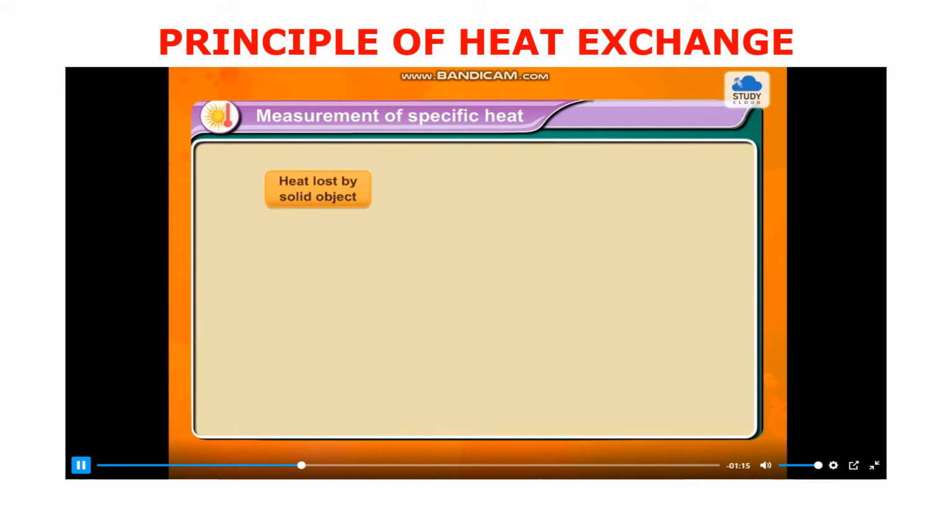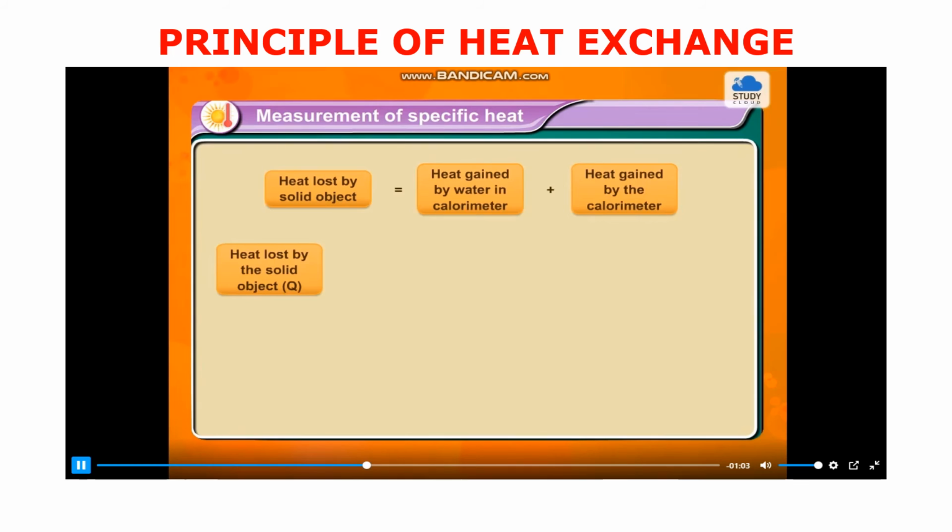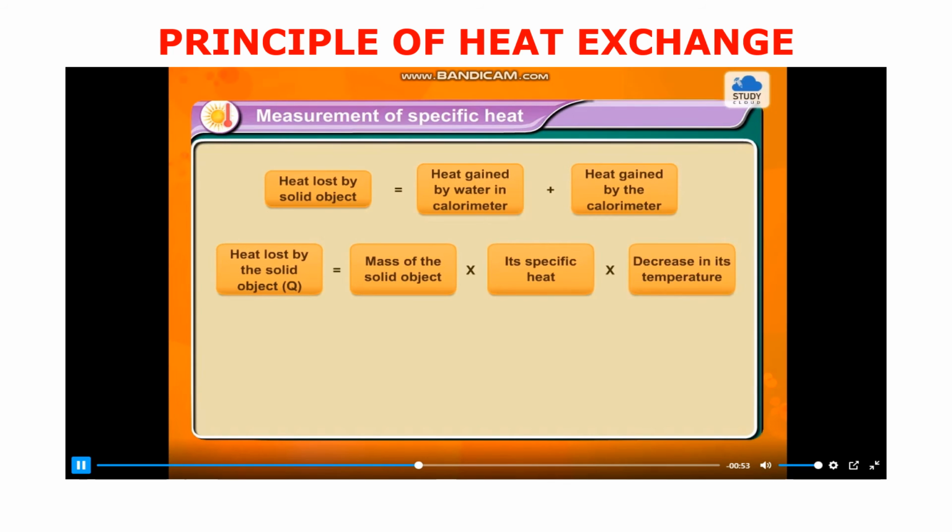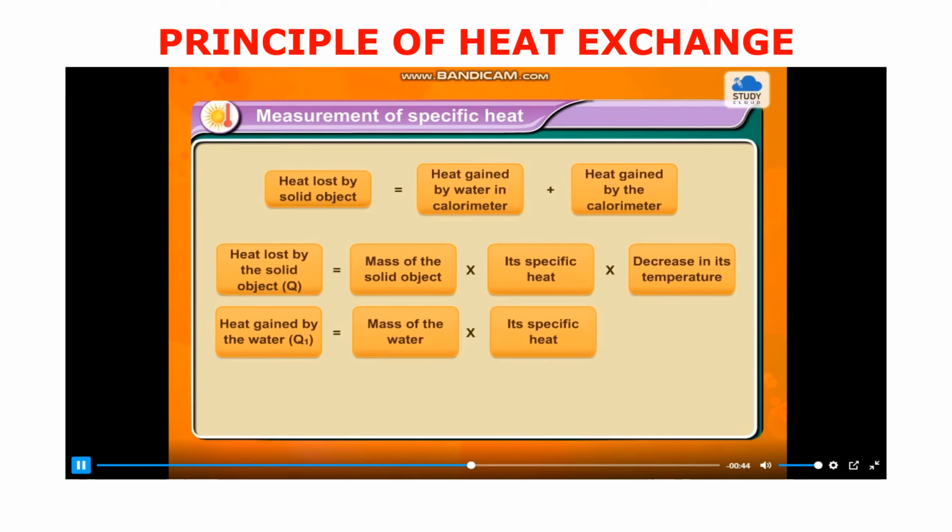Therefore, heat lost by the solid object is equal to heat gained by water in the calorimeter plus heat gained by the calorimeter. Here, heat lost by the solid object Q is equal to mass of the solid object into its specific heat into decrease in its temperature. Similarly, heat gained by the water Q1 is equal to mass of the water into its specific heat and increase in its temperature.